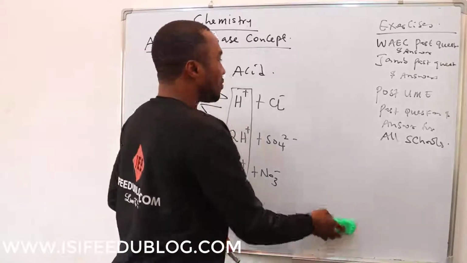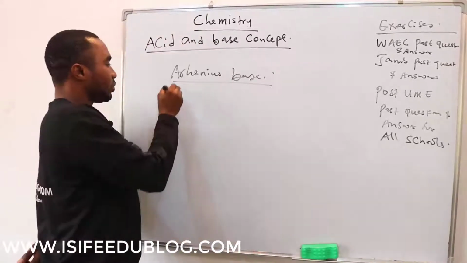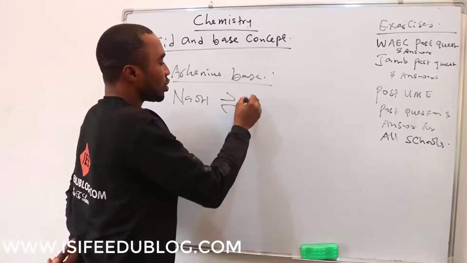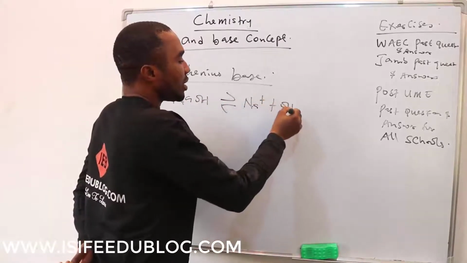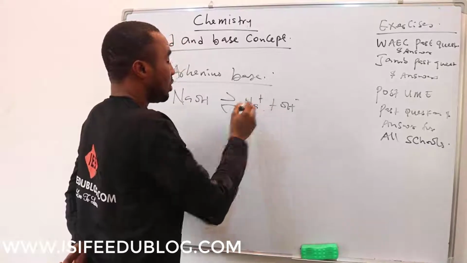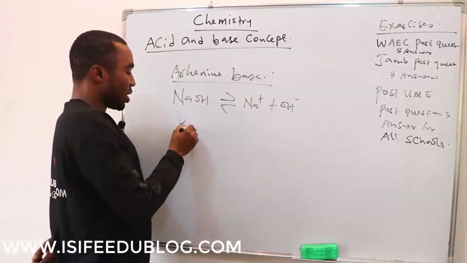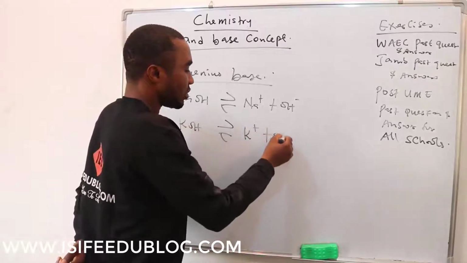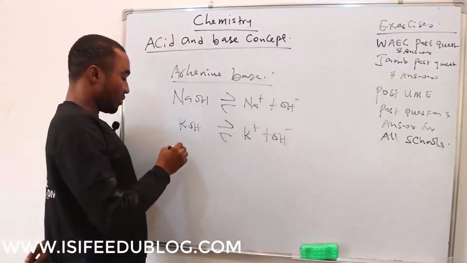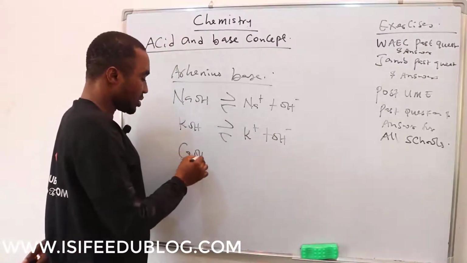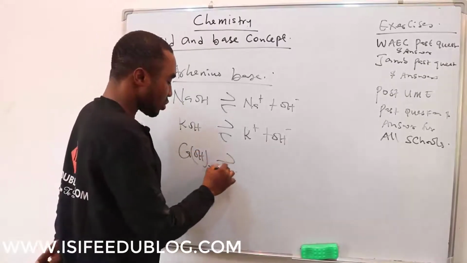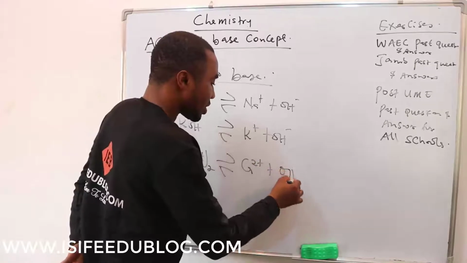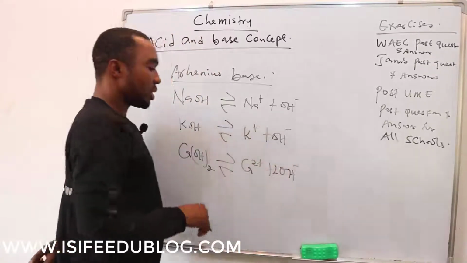Then, examples of Arrhenius base. We have sodium hydroxide. When it ionizes, it produces sodium ion and hydroxide ion. We also have potassium hydroxide. When it ionizes, it produces potassium ion and hydroxide ion. We have calcium hydroxide. When it ionizes, it produces calcium ion and hydroxide ion, and the rest of them.